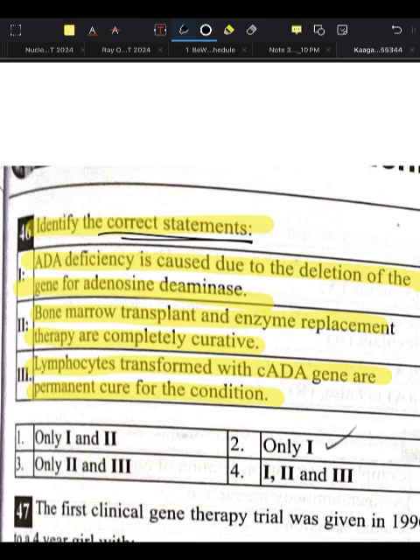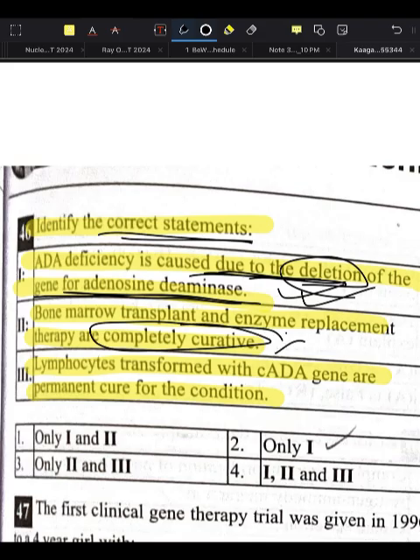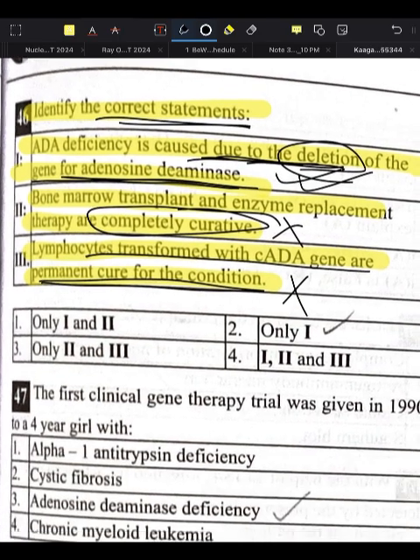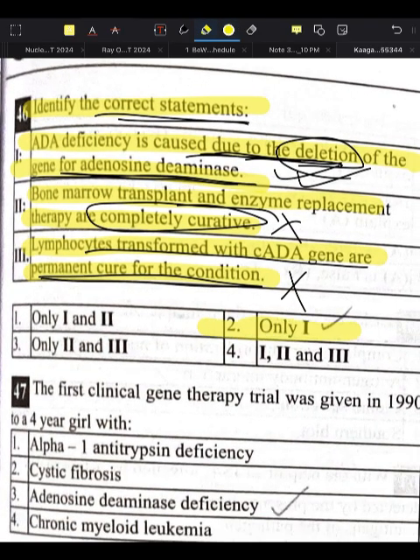ADA deficiency is caused why? Due to the deletion of the gene for adenosine deaminase. Yes, this is true. Bone marrow transplant and enzyme replacement therapy are completely curative? No, they are not completely curative. Lymphocyte transformed with ADA gene are a permanent cure for the condition? No. Only option 1 is correct.